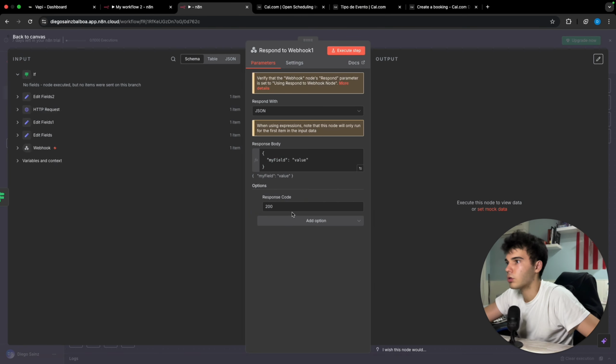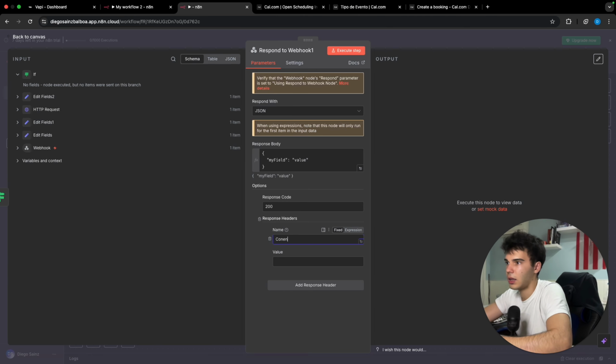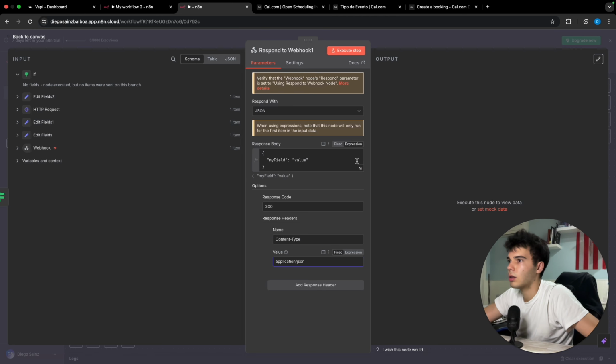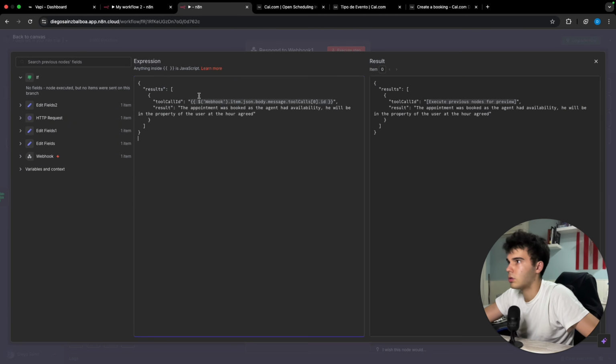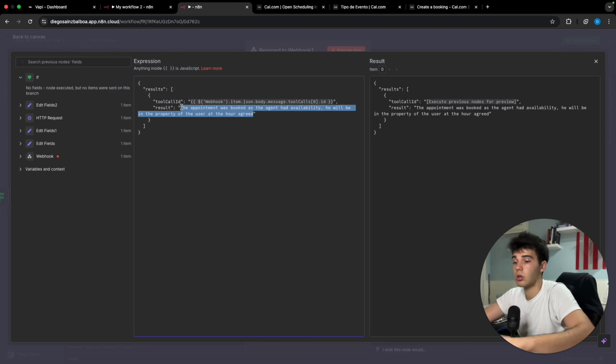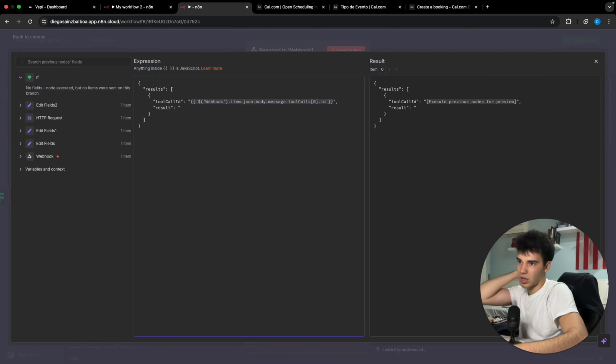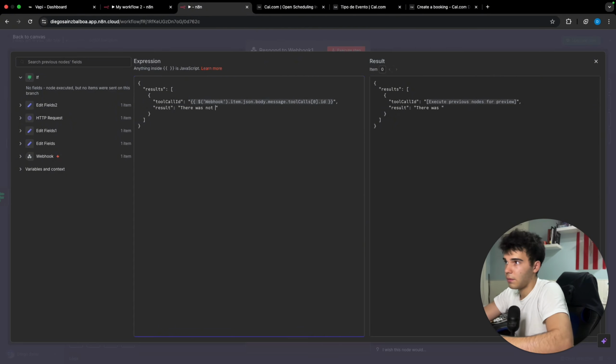So let's put response code, response header, content type again here, and let's put application JSON. There you go, and let's make this bigger, and let's put this. The tool call ID is gonna be exactly the same, and the result is gonna be the next one, guys. So let's say in this case there was no availability for the hour proposed. Fantastic.